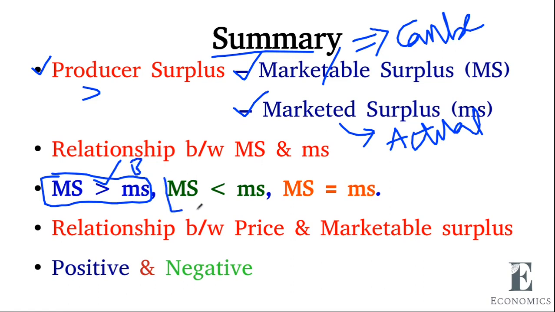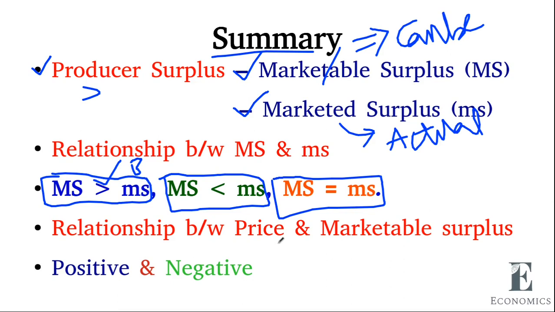Among big and small farmers, this situation prevails for small farmers. For perishable commodities, this situation prevails. Then the relationship between price and marketable surplus. There is a positive relationship and a negative relationship. Negative in case of fixed cash requirements, and positive when farmers are price conscious. And we have seen the selling behavior of farmers and the factors influencing it. Okay, thank you.